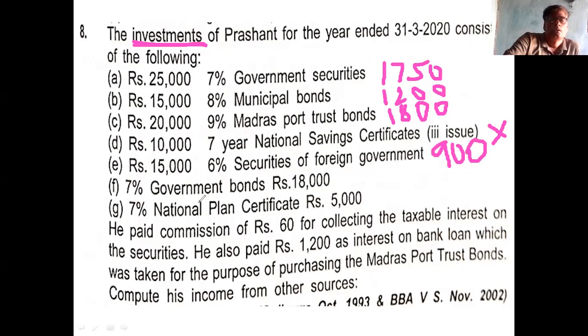Okay. Next, 7% government bonds, 18,000. 1,260. Okay. Next, 7 years National Plan Certificate. 7% National Plan Certificate. This is exempted from tax. Remember this.